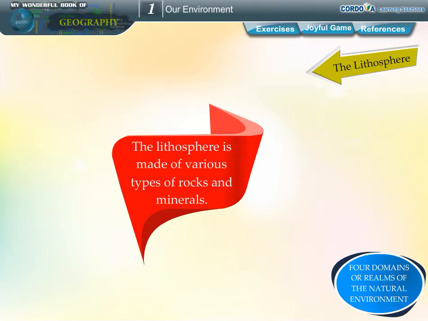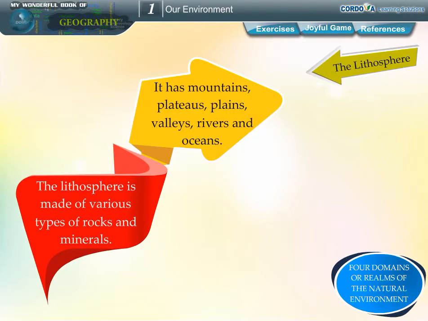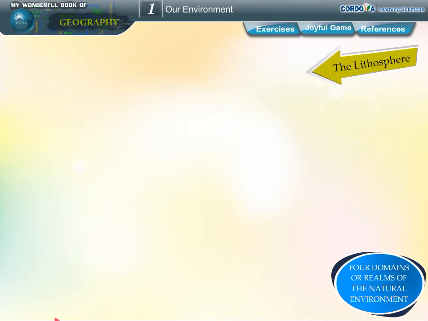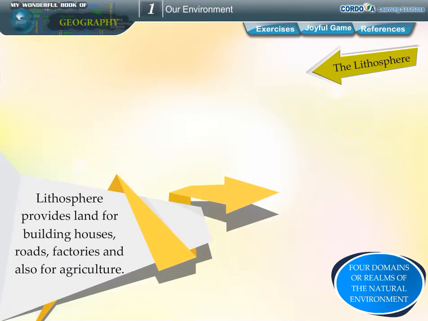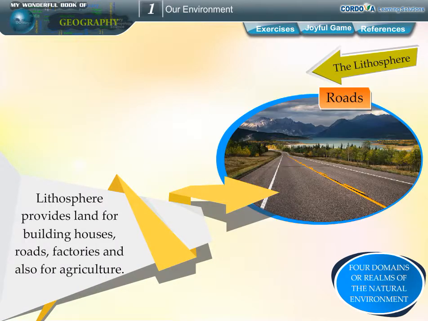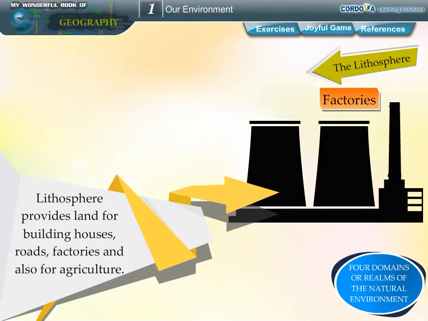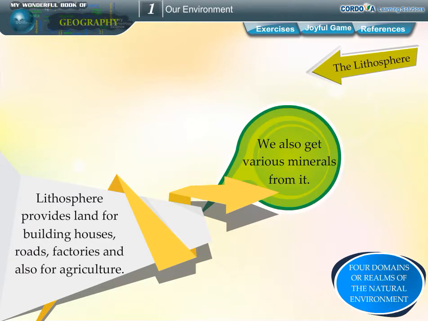The lithosphere is made of various types of rocks and minerals. It has mountains, plateaus, plains, valleys, rivers and oceans. Lithosphere provides land for building houses, roads, factories and also for agriculture. We also get various minerals from it.